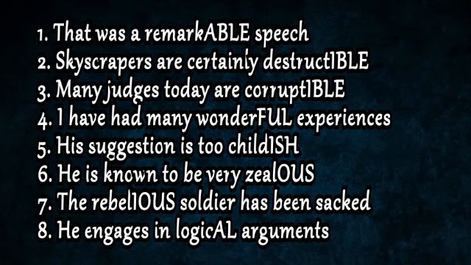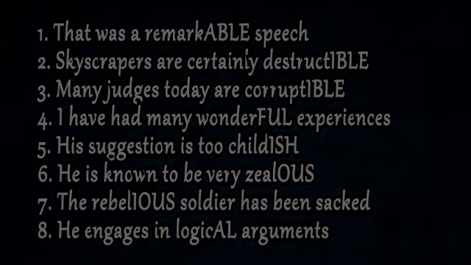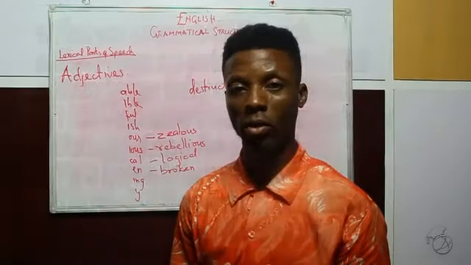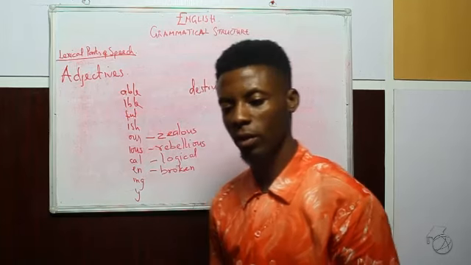While where we have ish, we have it in words such as childish. Example, his suggestion is too childish. We have, he is known to be very zealous. Where we have ous, the rebellious soldiers have been sacked. We have logical, as in he engages in logical arguments. We also have broken, as in I have some broken glasses.